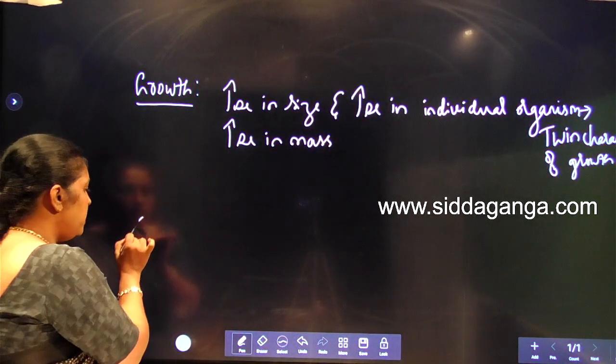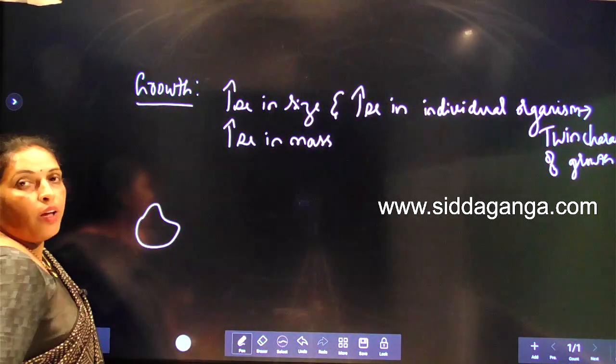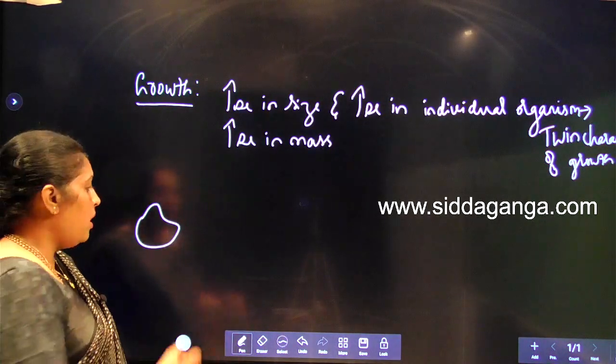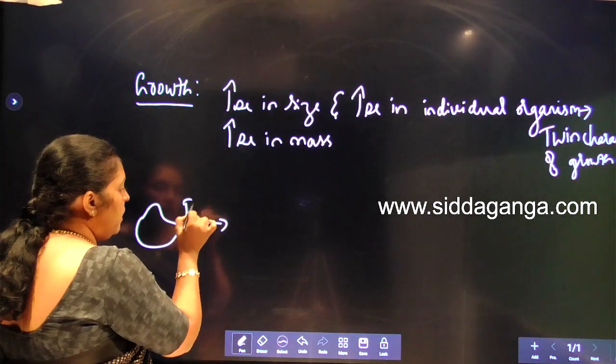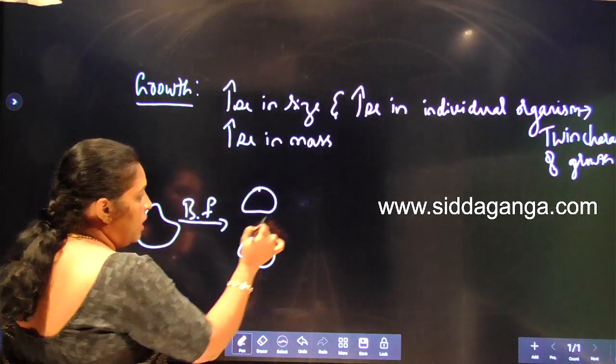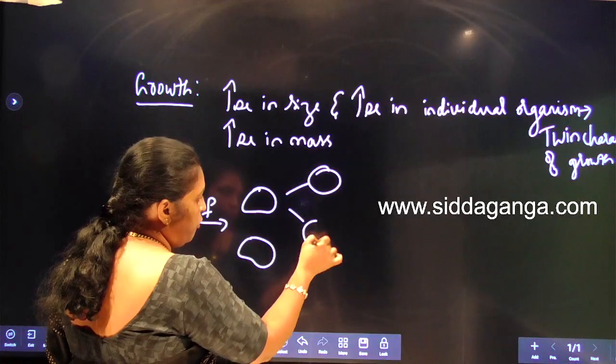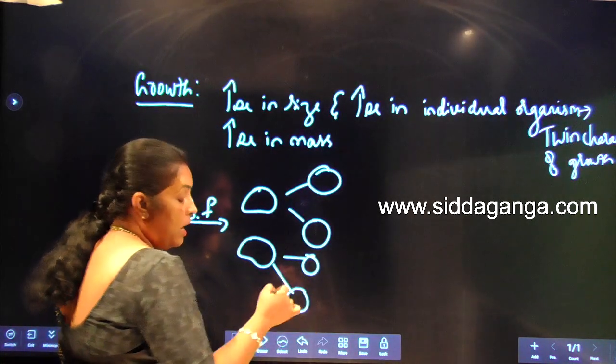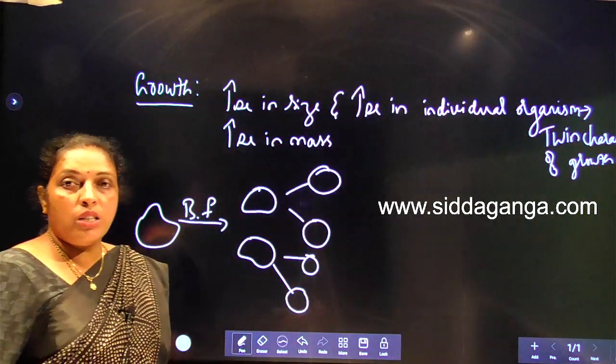Suppose this is an amoeba. It increases its number by a process called binary fission. A single cell becomes 2 cells, again the 2 cells become 4 cells. Like this, the number of cells ಏನಾಗ್ತಾ ಹೋಗುತ್ತೆ ಜಾಸ್ತಿ ಆಗುತ್ತೆ.